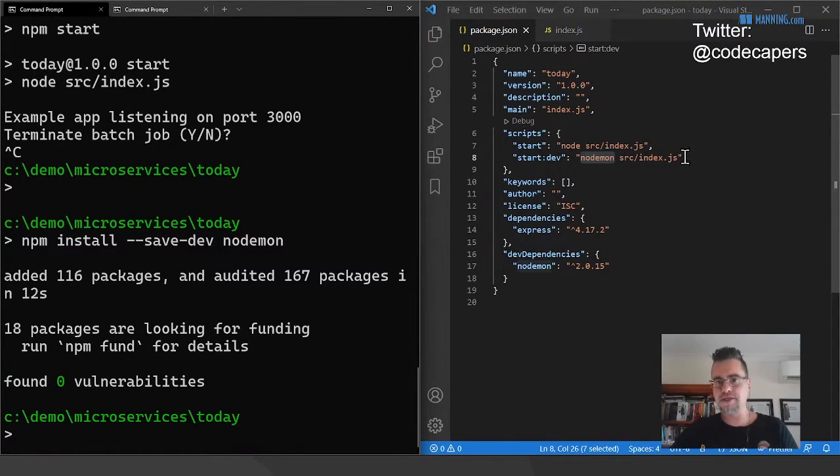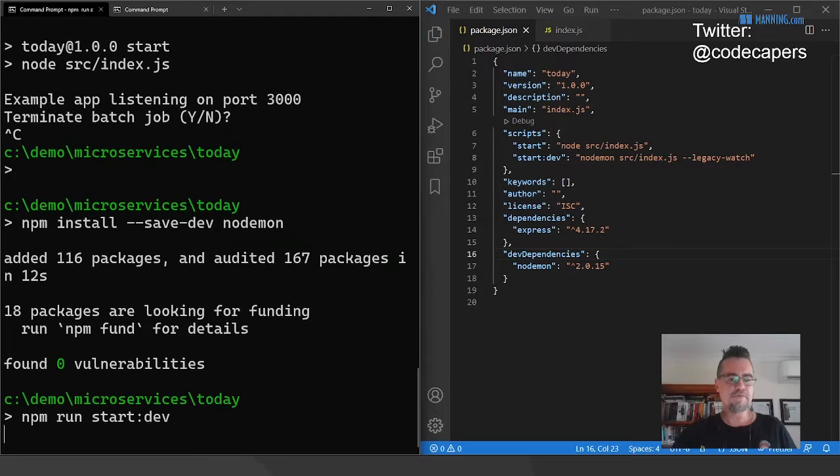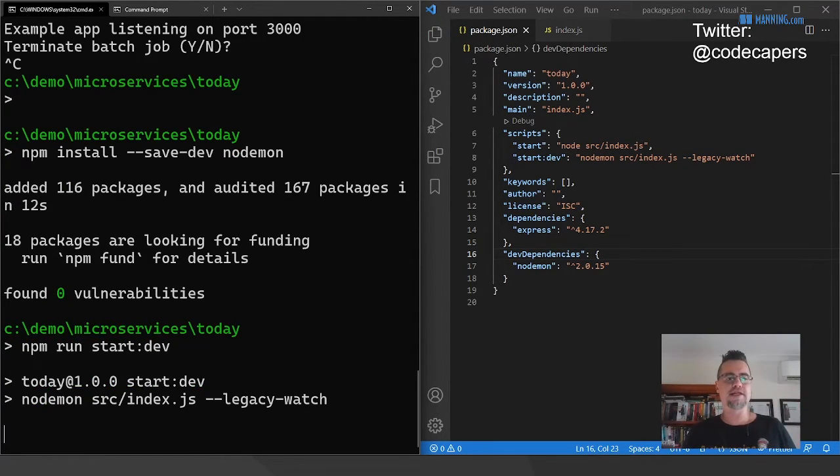And one thing I have to add here, if you want to run this under Docker, I think you've got to add legacy watch. So unfortunately, the file system watching doesn't work out of the box, and it has to poll. This puts it in polling mode. You only need this if you're going to eventually run this project under Docker, like we're going to do. So now I can run npm, or I've got to use npm run. I've got to use the full sort of convention here because it's not a Node.js convention. npm run start:dev. Now I should have an automatically reloading server.